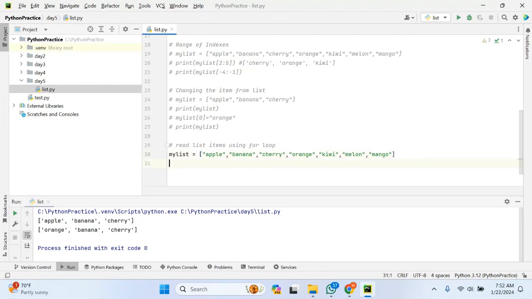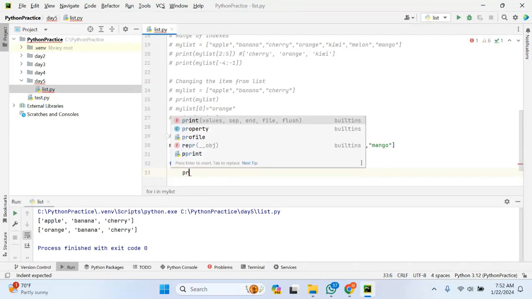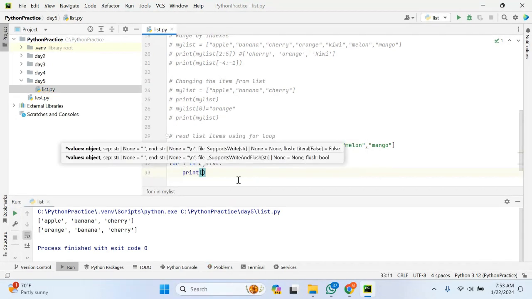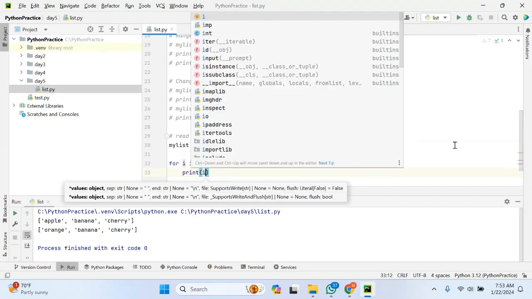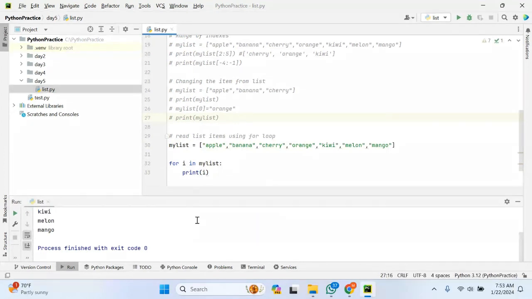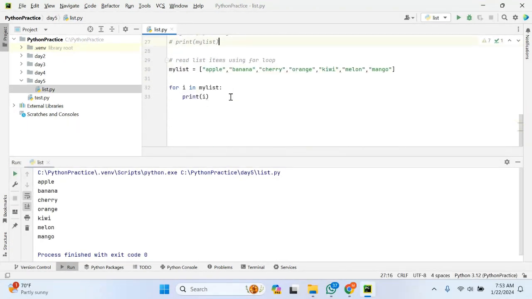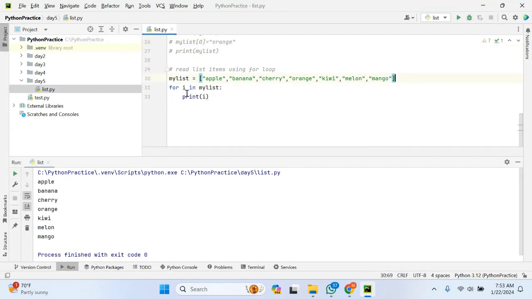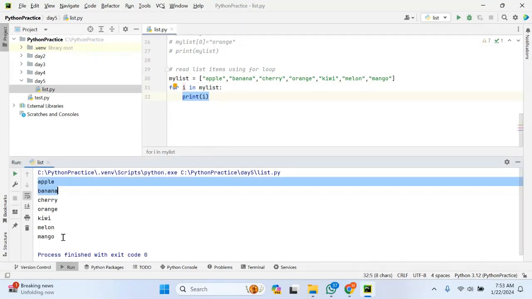I will define one variable, for i in my list. I'm trying to access each and every item from the list using a for loop and print it in the console. We already discussed this when covering conditional statements and iterative looping statements. If you can see here, I'm accessing each and every item and then printing it: apple, banana, cherry, orange, kiwi, melon, and mango. In this way, you can access list items.